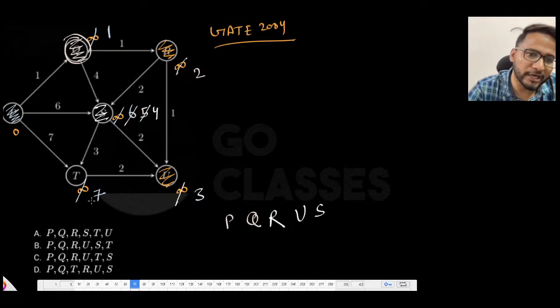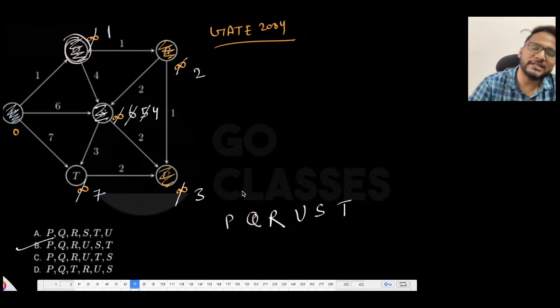If you want, you can update it. If you don't want, you can directly say that you can come from this, or maybe you can come from this. Both are the same thing, right? So let's say that after S you are picking T. So PQRUST, PQRUST. I think B is the correct answer, right? So yes, B is the correct answer.